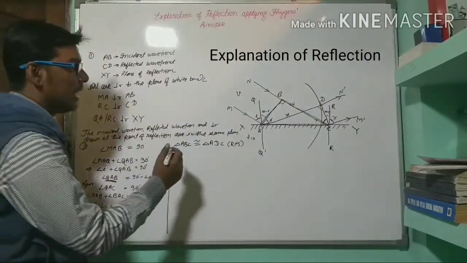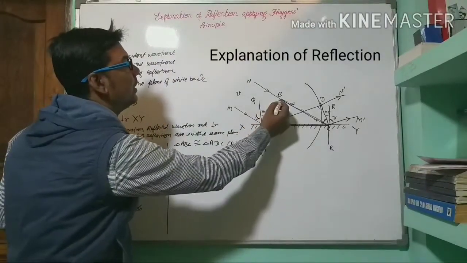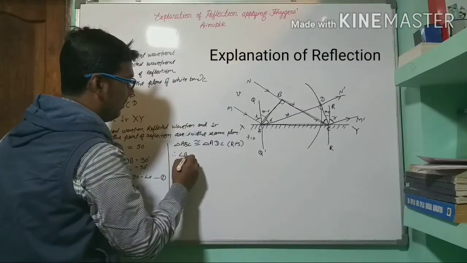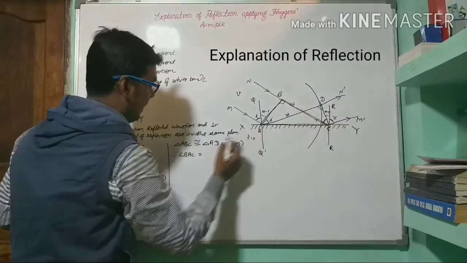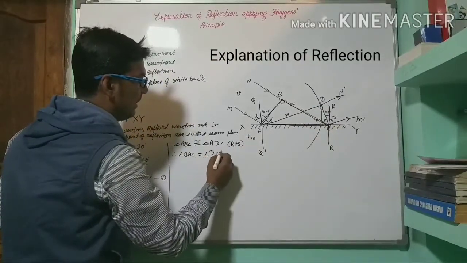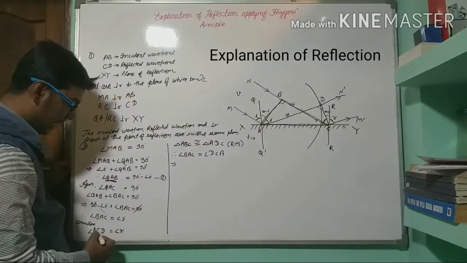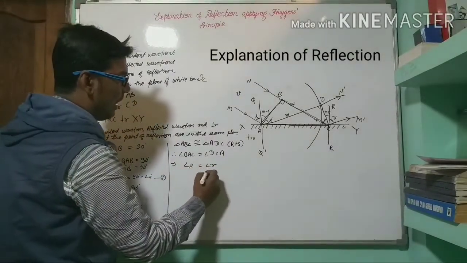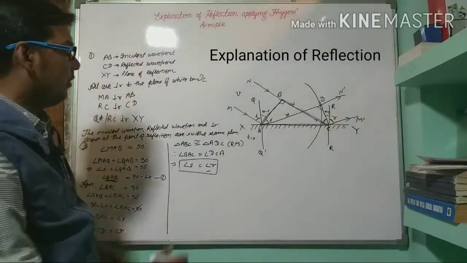Hence, we can write that angle BAC is equal to angle DCA, or we can write angle BAC is I and ACD is R. So angle I is equal to angle R. Okay, so the second law is verified.